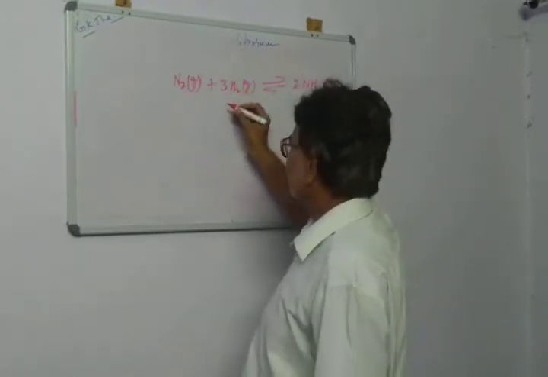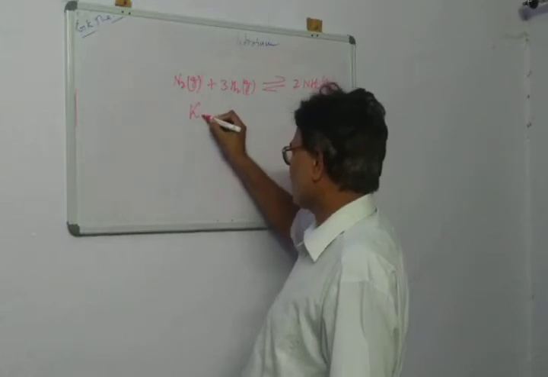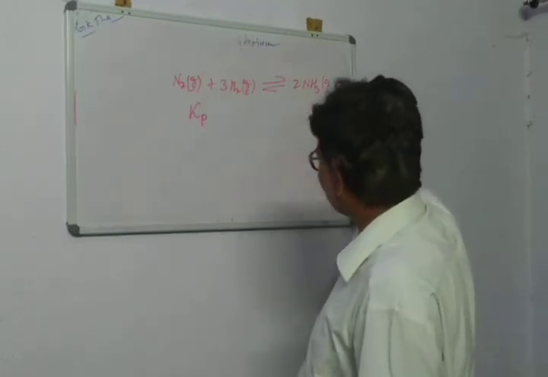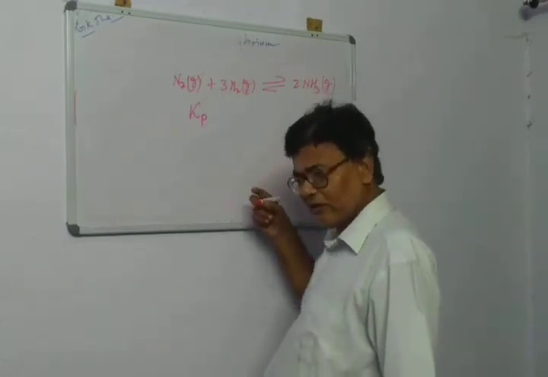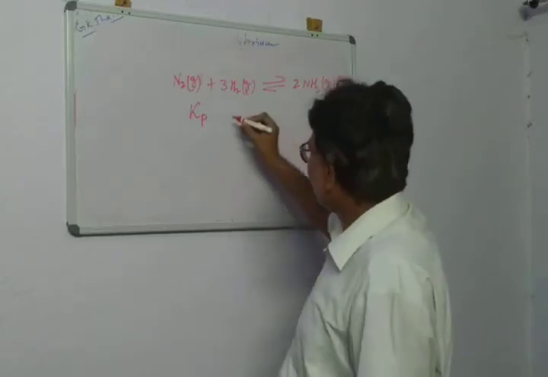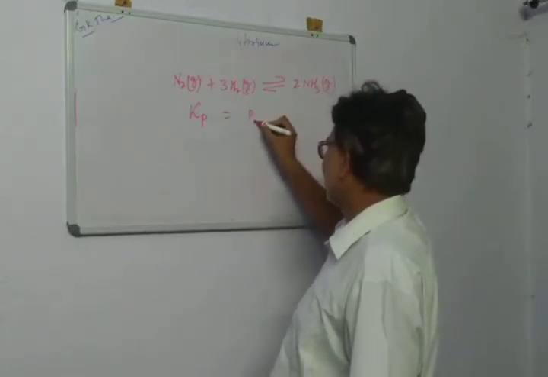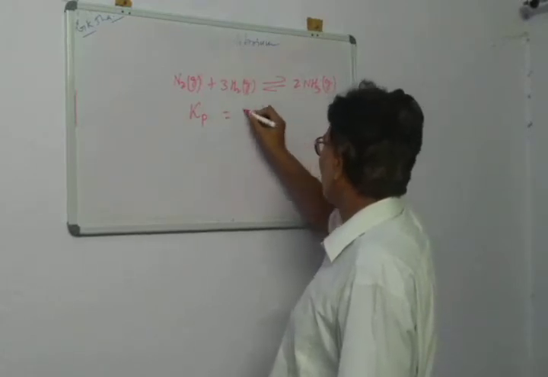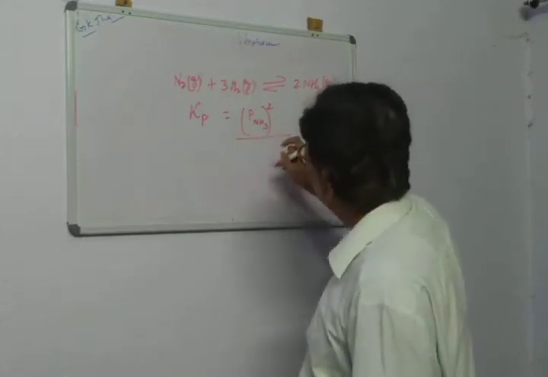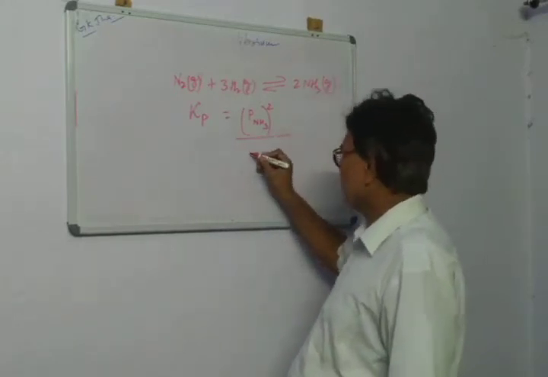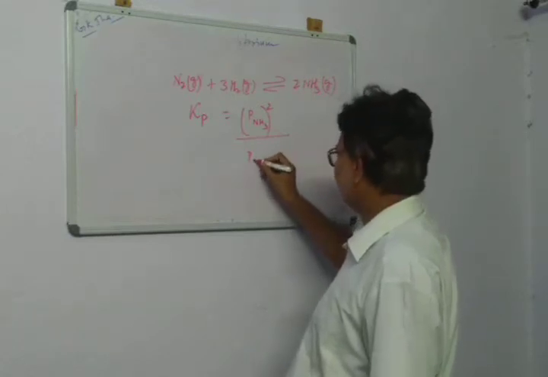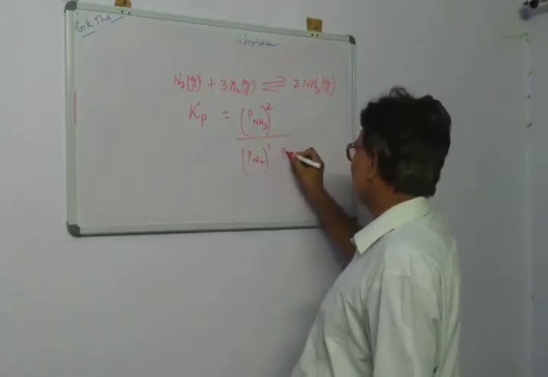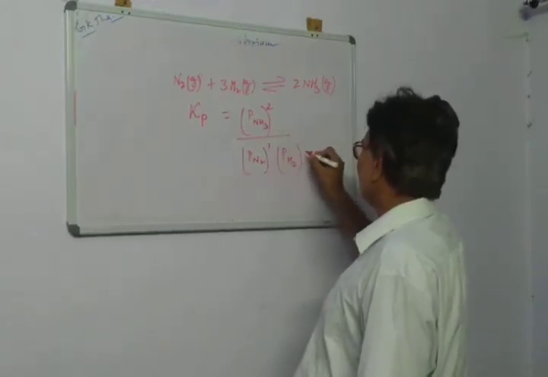Okay, now here the equilibrium constant can also be expressed in terms of partial pressure of reactants and products. All of them are in their gaseous state. So Kp will be equal to the pressure of NH3 raised to the power 2, and the same way, divided by the pressure of N2 raised to the power 1 and the pressure of H2 raised to the power 3.